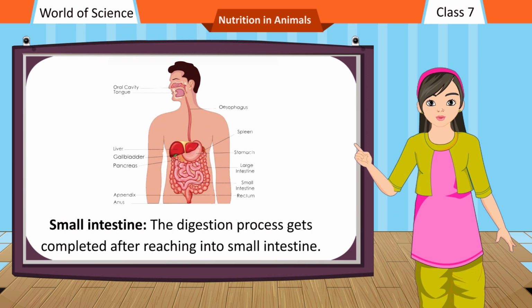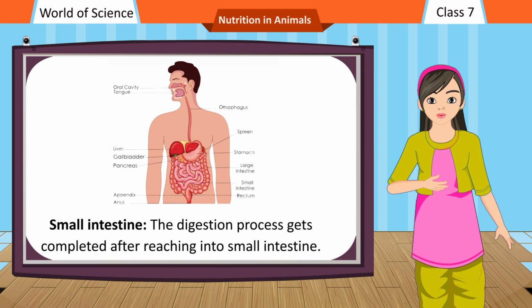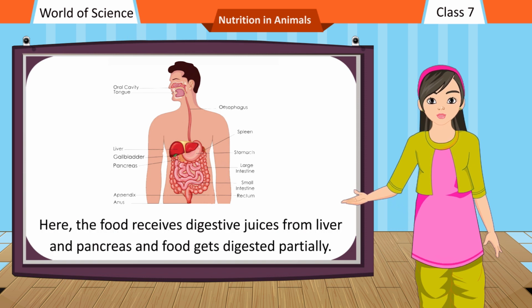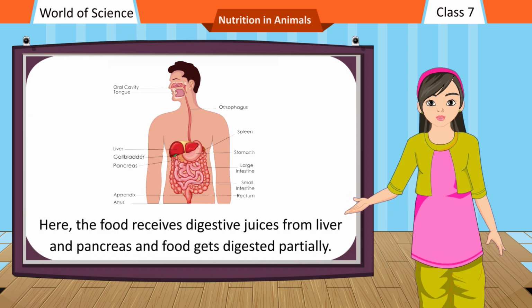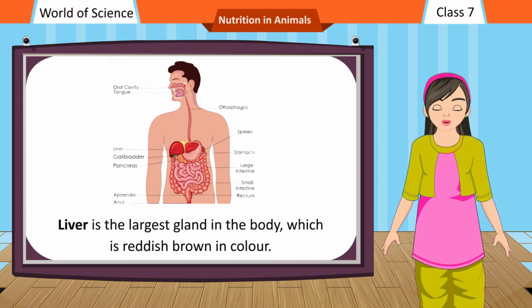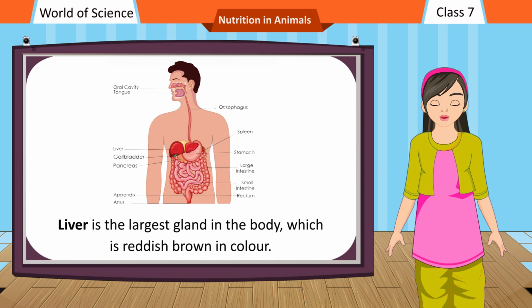Small intestine. The digestion process gets completed after reaching the small intestine. Here, the food receives digestive juices from the liver and pancreas, and the food gets digested partially. The liver is the largest gland in the body, which is reddish-brown in color.